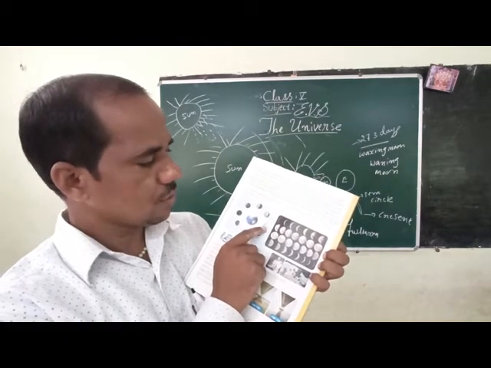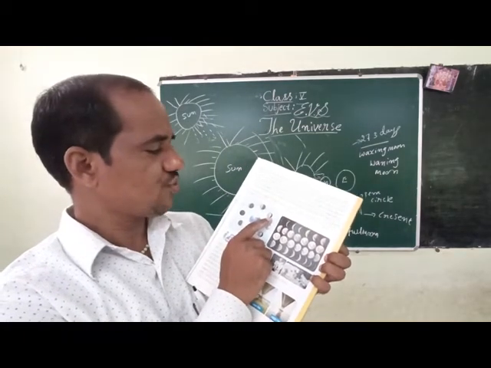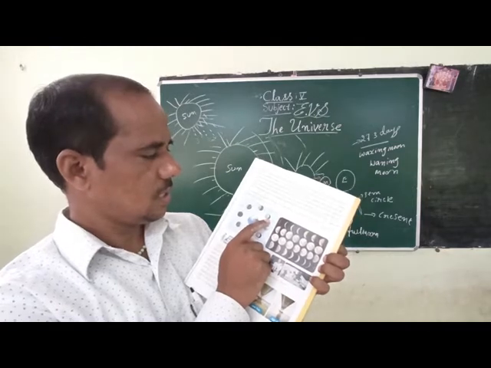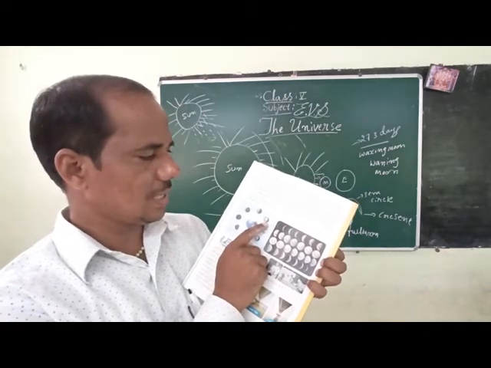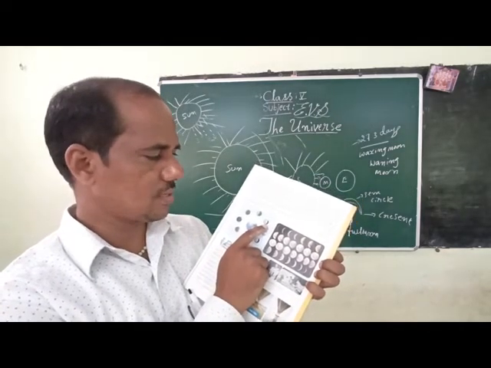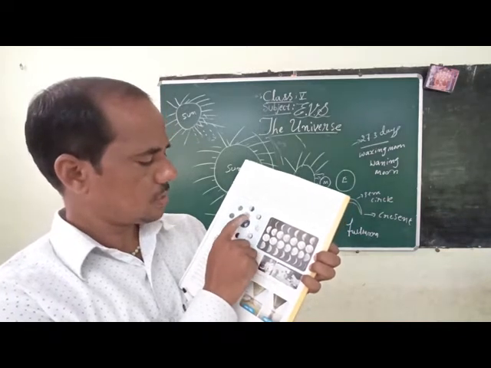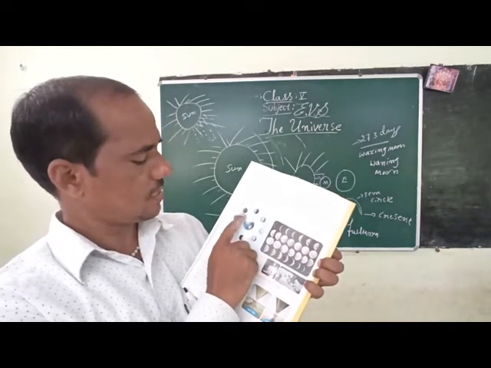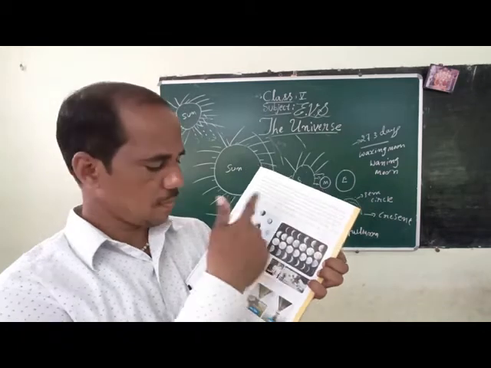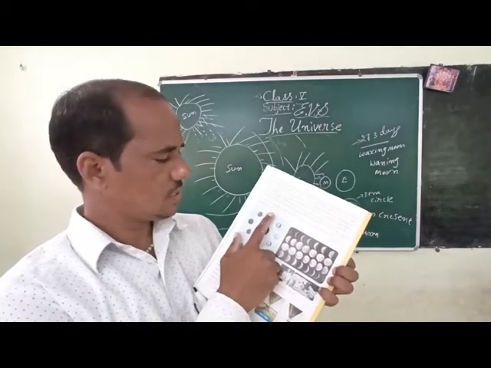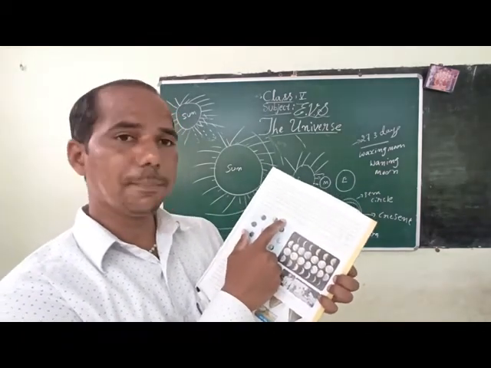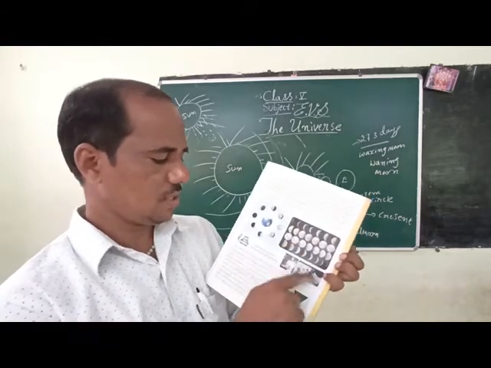Then slowly the moon shrinks back to a thin surface and vanishes for a few days: waning gibbous, waning quarter, waning crescent, then renewing. This cycle is called a lunar month. You can study the picture.